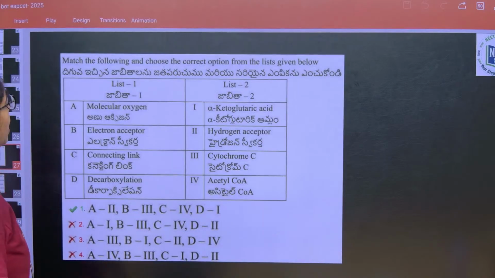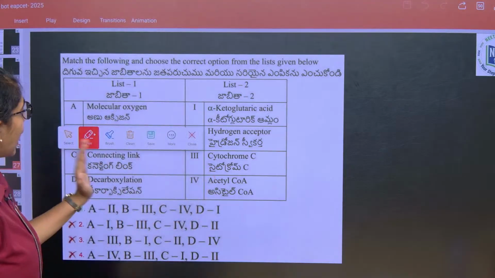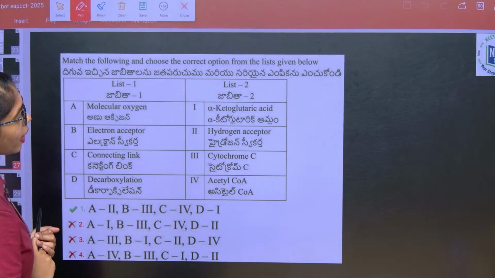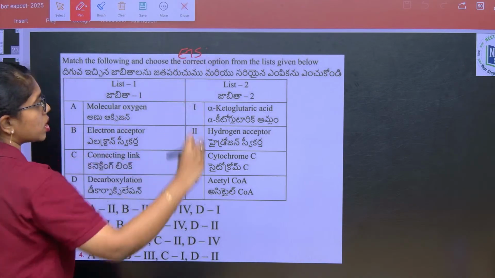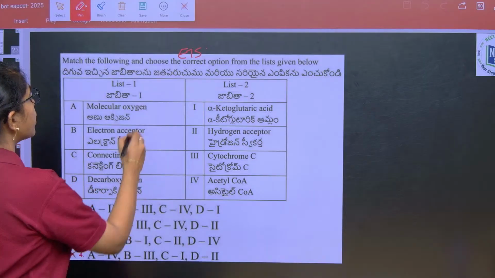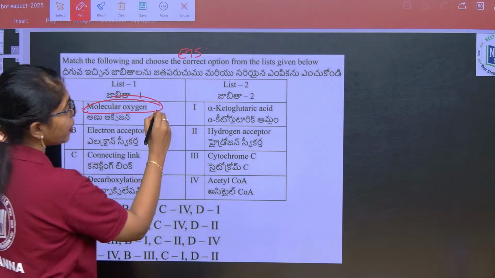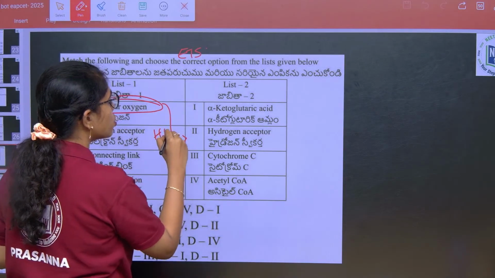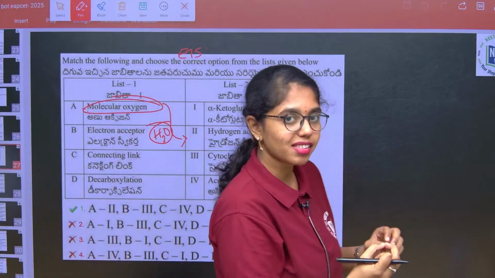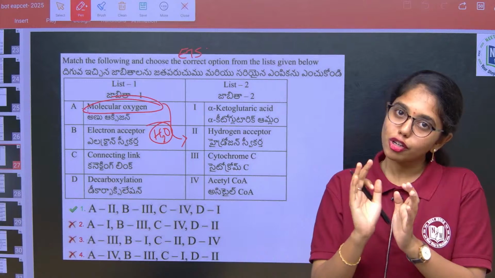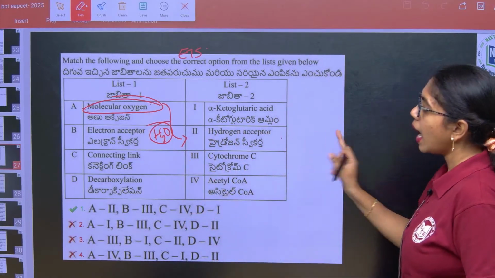And next, match the following and choose the correct option of list 1 and list 2. Molecular oxygen, this is from the electron transport system in respiration. Molecular oxygen, as the final electron acceptor, accepts protons also from the mitochondrial matrix to form a water molecule, so it is a hydrogen acceptor.